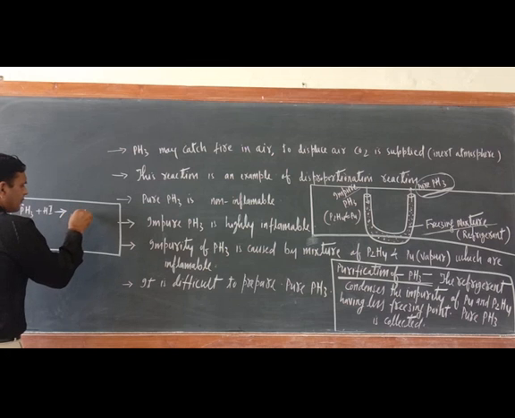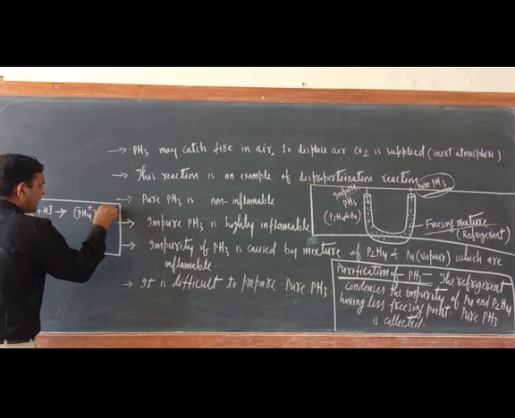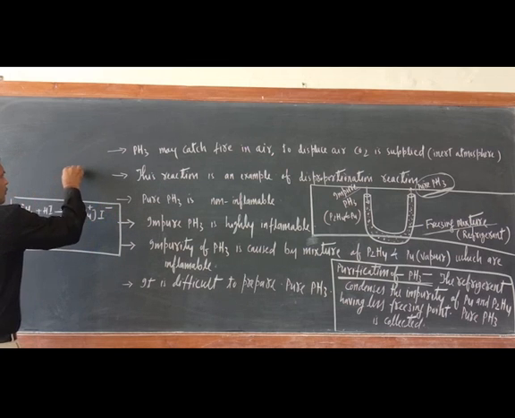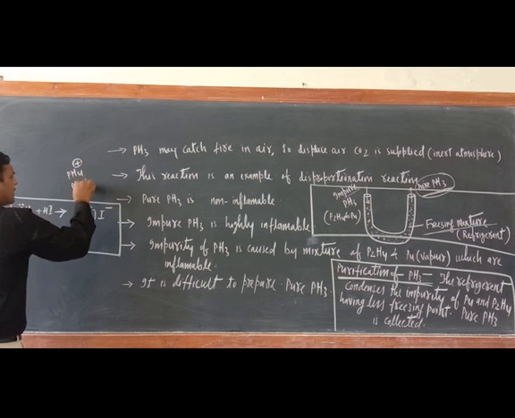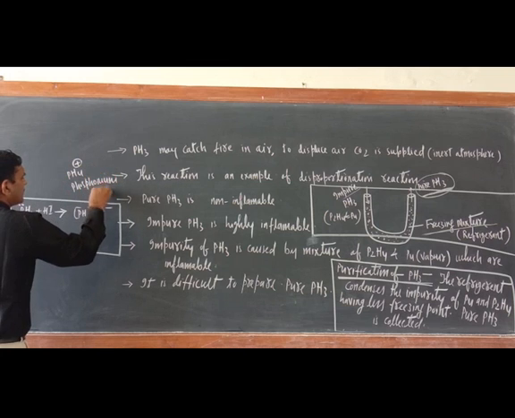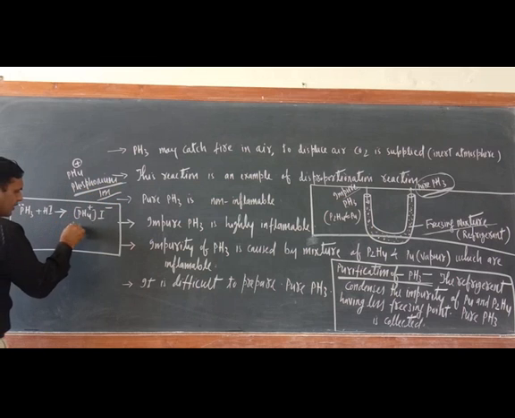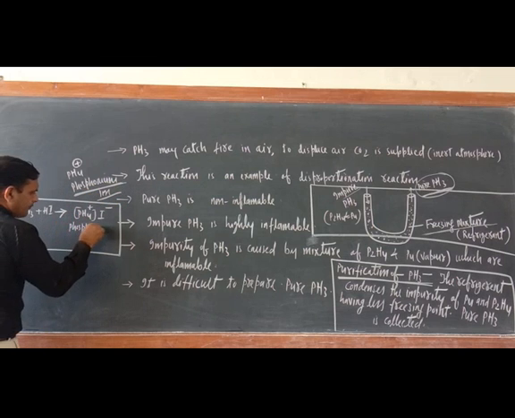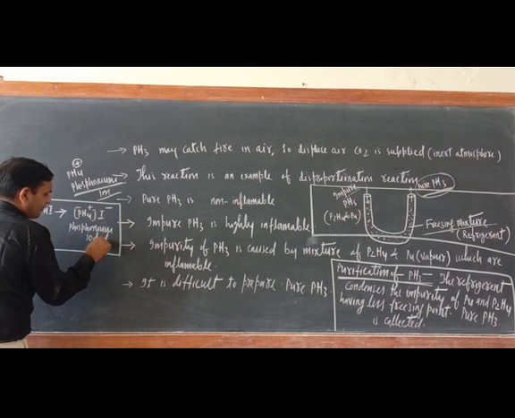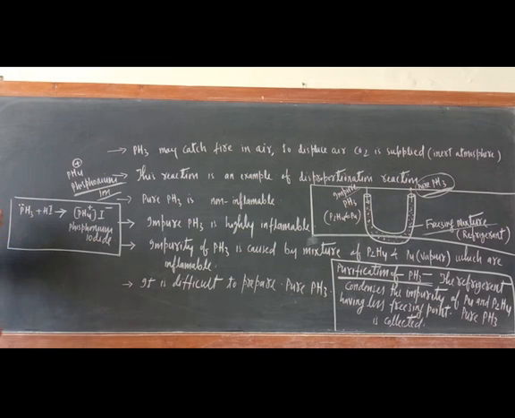Now this would be PH4 positive and here I negative. PH4 positive is the phosphonium ion. So this is phosphonium iodide.